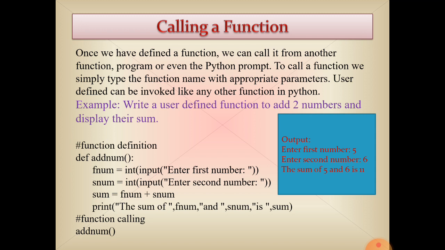So it is very easy to define and call a function in Python in comparison to Java and C++. Really, calling a function in Java is more difficult than in Python. In Python, function calling is easier than in C++ and Java.